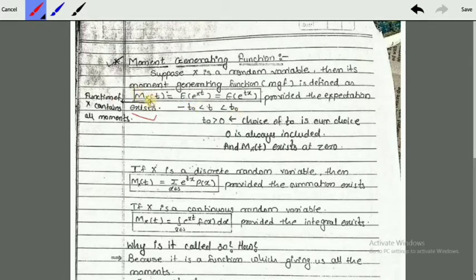In M_x(t), always understand that the function of x contains all moments. Here t0 is always greater than 0, because 0 is always included in moment, and thus moment exists at 0.